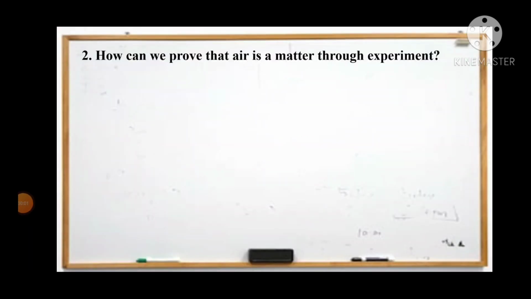The next question is, how can we prove that air is a matter through experiment? We already know that every matter has two general characteristics: it occupies space and it has weight, right? So if we can prove these characteristics for air, then we can say yes, air is a matter. I'm repeating, for this question, you have to prove these two characteristics. That means we need to do two experiments. One is to prove that air can occupy space, and another is that air has some weight.